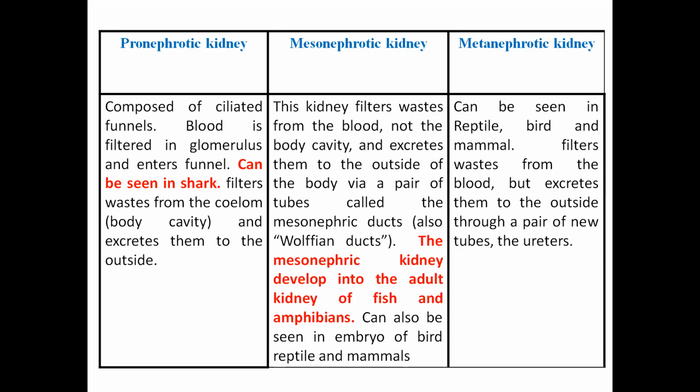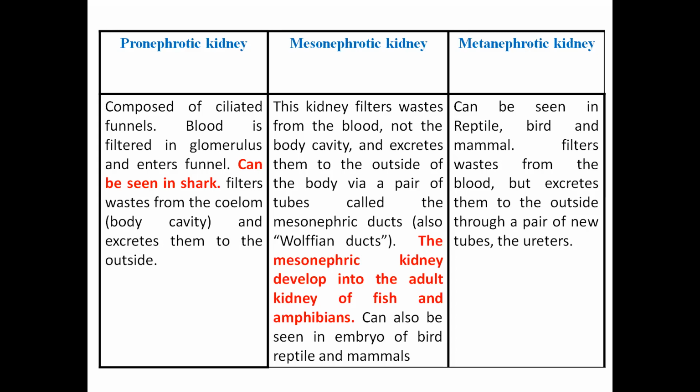It filters the nitrogenous waste from the blood, and then it is excreted out from the body in the form of urine. There are three types of kidneys present in the vertebrates: the most primitive one is the pronephrotic kidney, and the most advanced one is the metanephrotic kidney. The three types are the pronephrotic, the mesonephrotic, and the metanephrotic kidney.